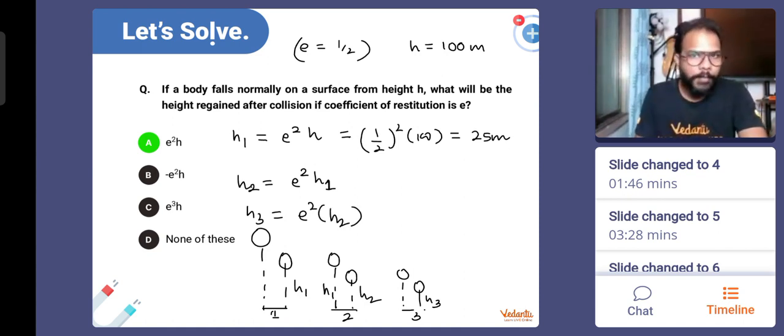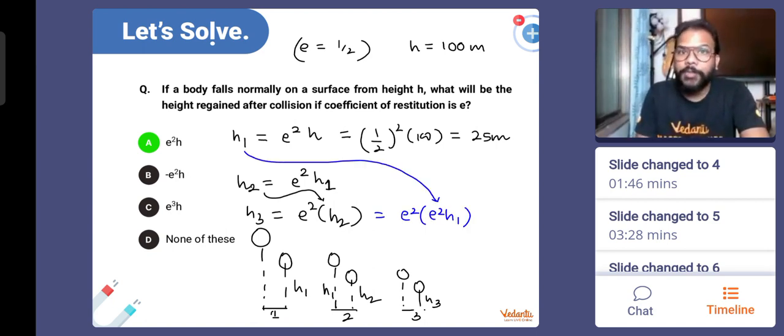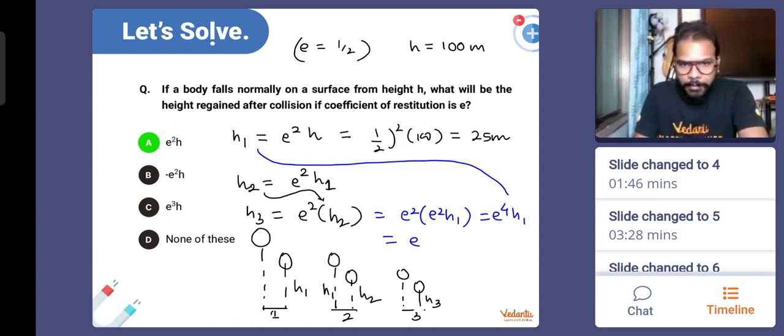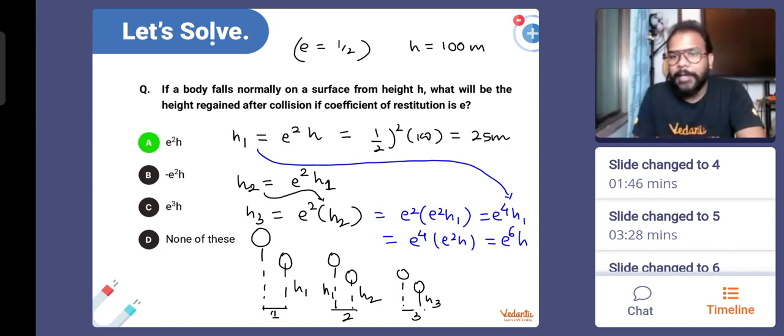My objective is not to tell you what the numerical value is going to be. My objective is to tell you that if I put the value of h2 here, what do you see I get? I get e squared into e squared h1. And what is h1? h1 in terms of the original height from which the body was dropped. So it is e squared into e squared, that is e to the power 4 h1. I'm going to put the value of h1 here, and I get e to the power 4 and e squared h. It comes out to be e to the power 6 h. So after the third collision, this is what I get.